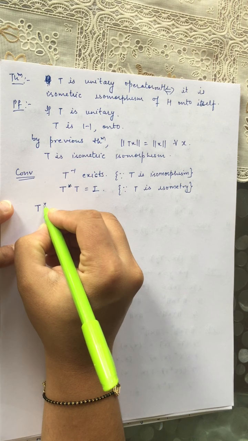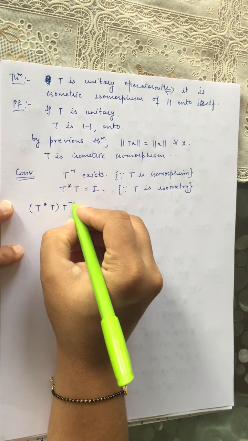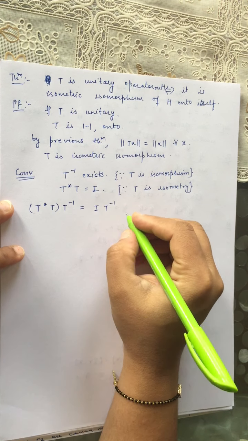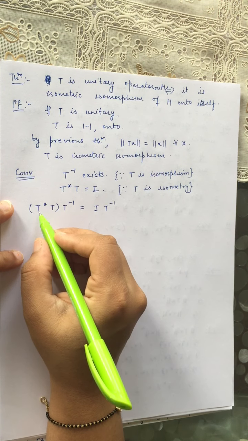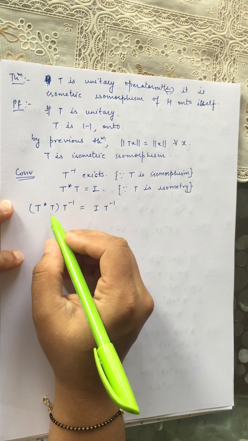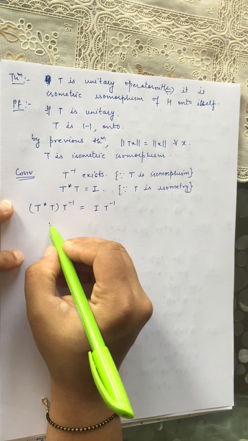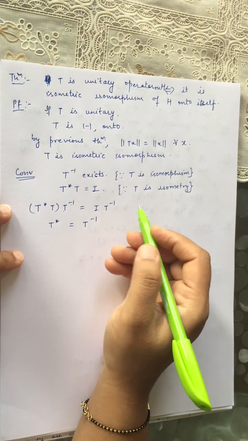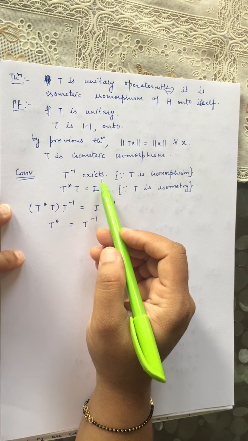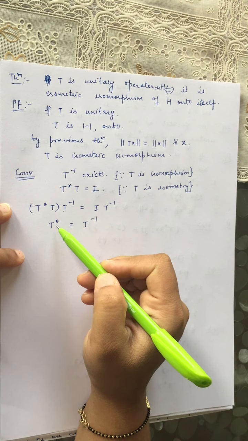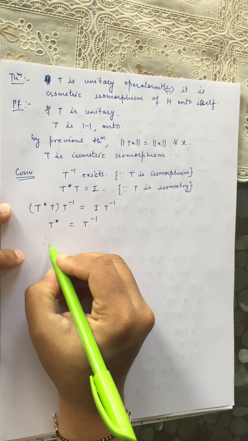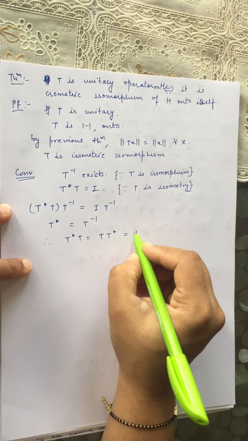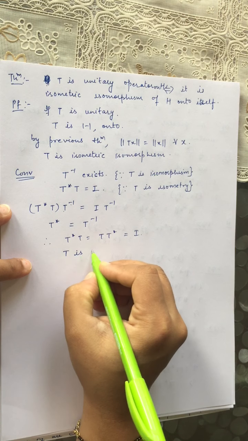So now T star T with T inverse will be just I times T inverse. From here, because this composition is associative, T star times T T inverse is T star, so the left hand side remains only T star and the right side is T inverse. So we are saying here that the inverse of T exists and the inverse of T is just T star. So it means T star T and T T star are both I, so T is a unitary operator.